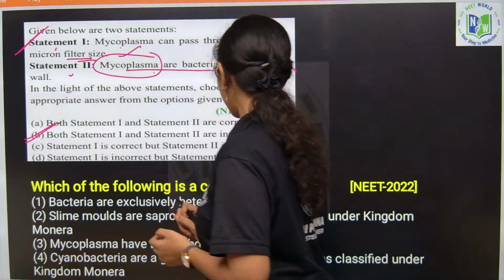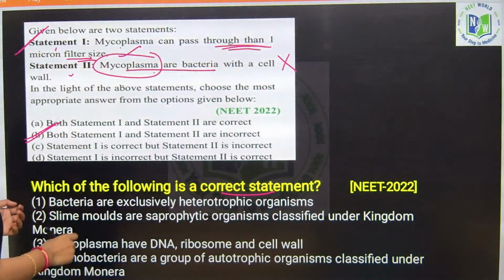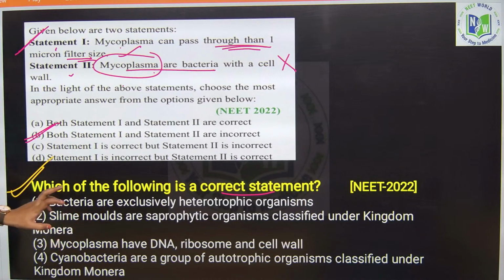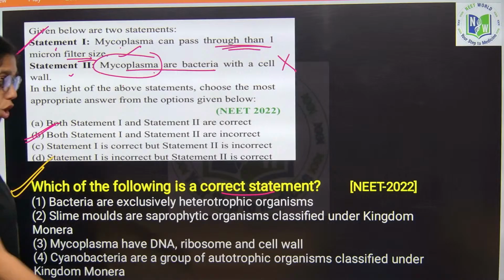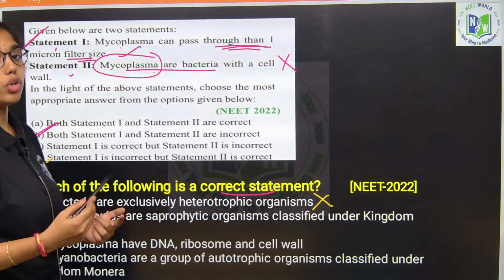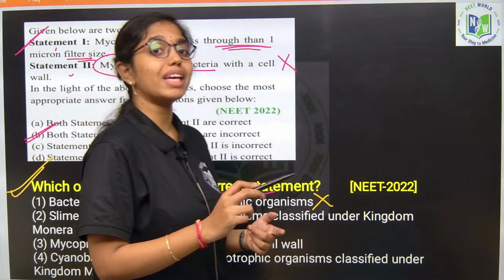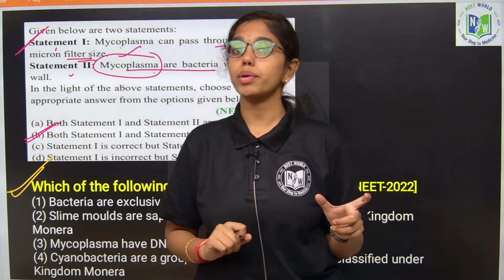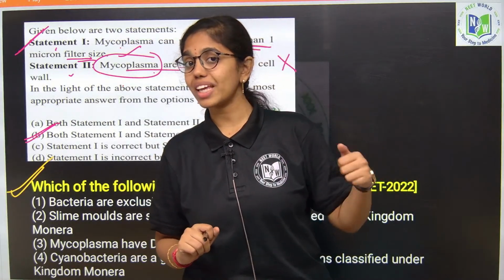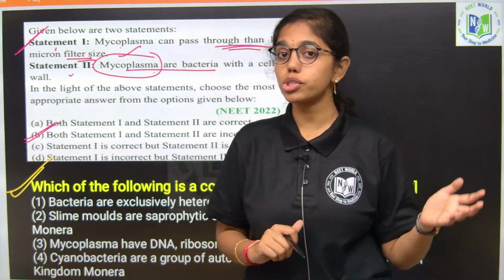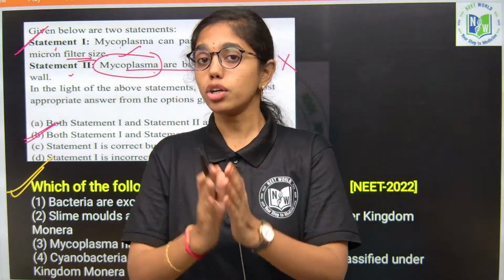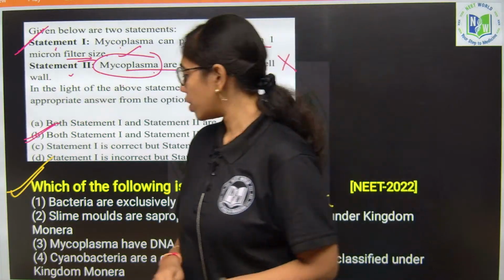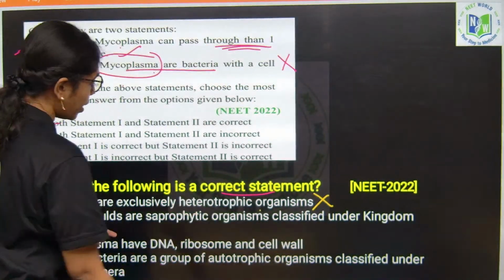Which of the following is the correct statement? Here, bacteria are exclusively heterotrophic organisms. No, when we look into nutritional diversity, bacteria will show both autotrophic and heterotrophic modes of nutrition. In autotrophic we can come across photoautotrophic and chemoautotrophic nutrition. In heterotrophic nutrition we have saprophytic, symbiotic and parasitic modes. So, yes, statement 1 is wrong.